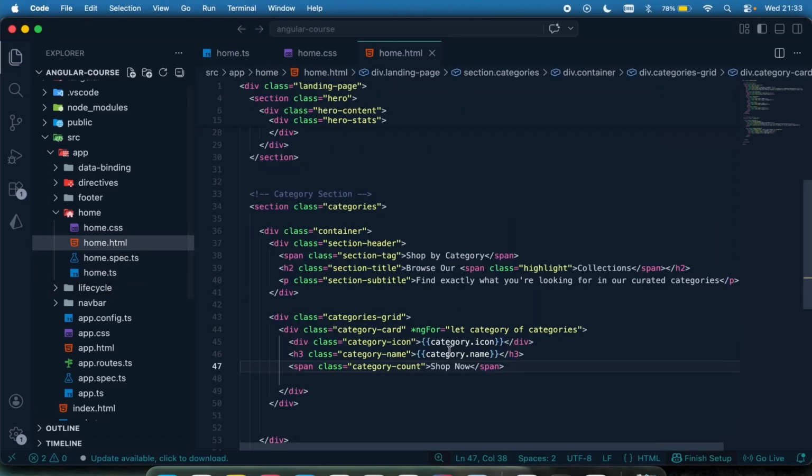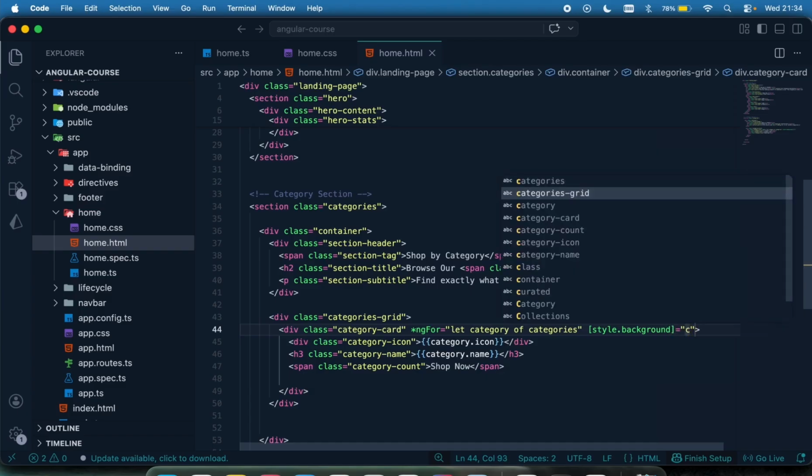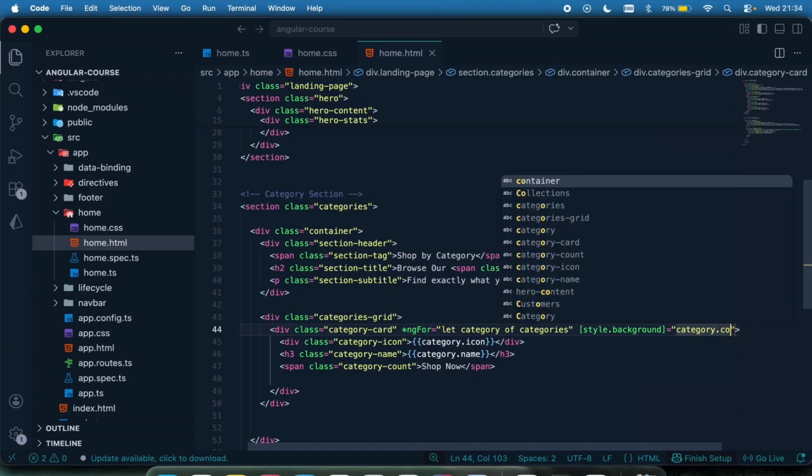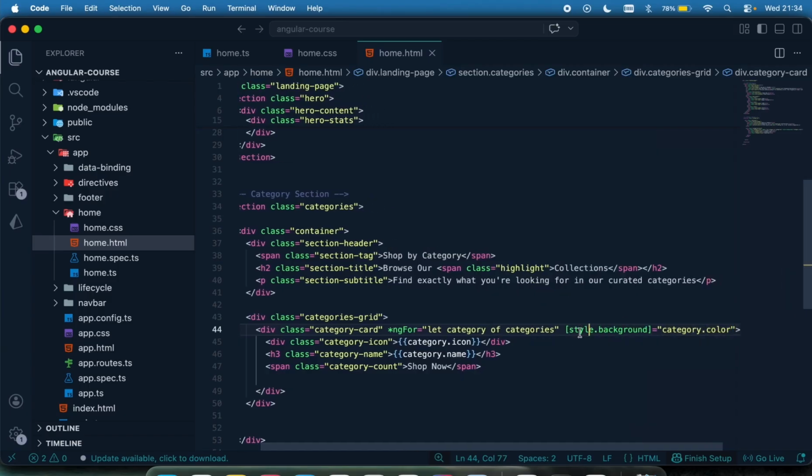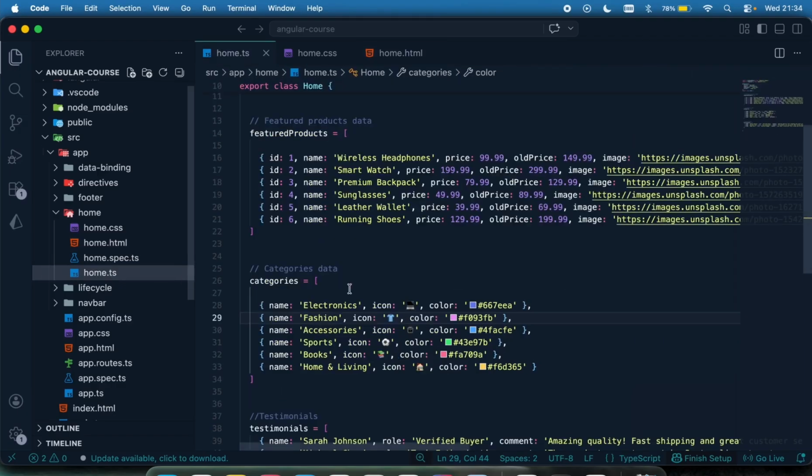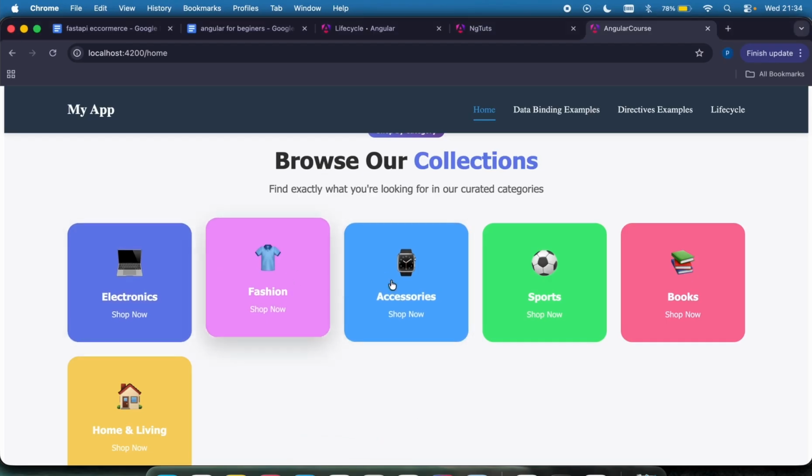I need to do one thing here by coming right here and saying the style which you are going to give to each of the elements by saying style.background. This should be gotten from the category.color. So what I'm saying is that I'm setting the background color to the color of this setup right here. So now if I come right here, you can see the background color has changed.